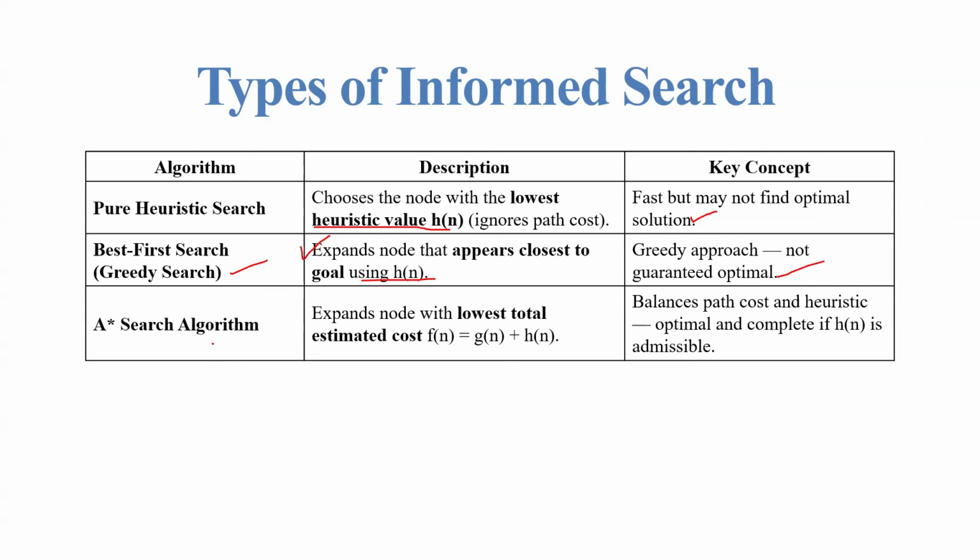Next, A star search algorithm. It expands the node with the lowest total estimated cost, that is f of n equals g of n plus h of n. The concept is that it balances the path cost and heuristic, and is optimal and complete if h of n is admissible. That is the concept of A star algorithm.